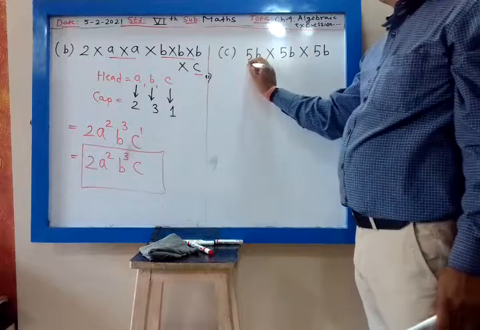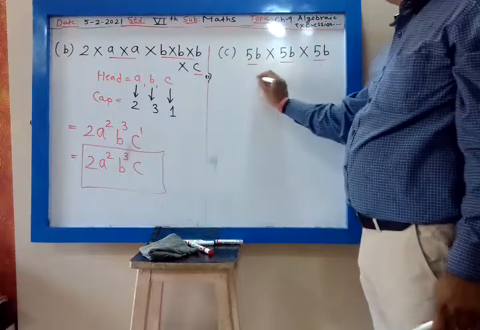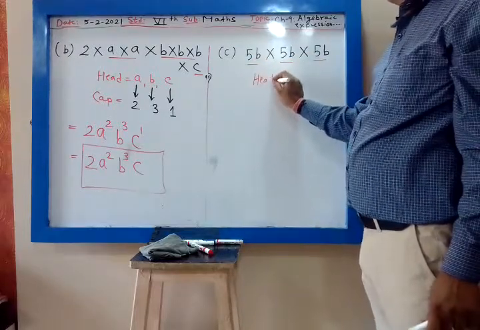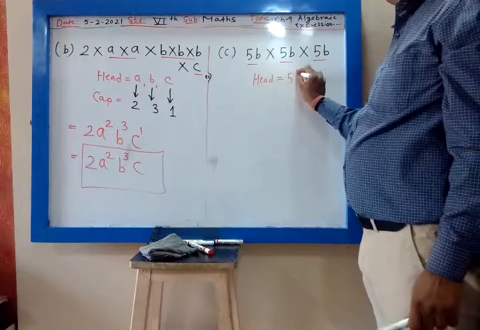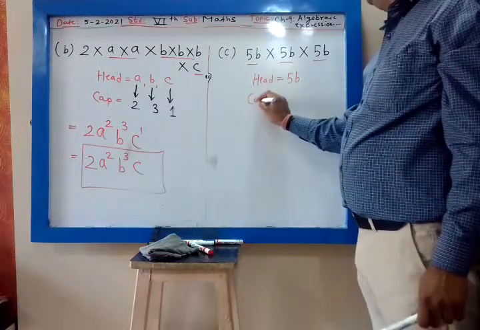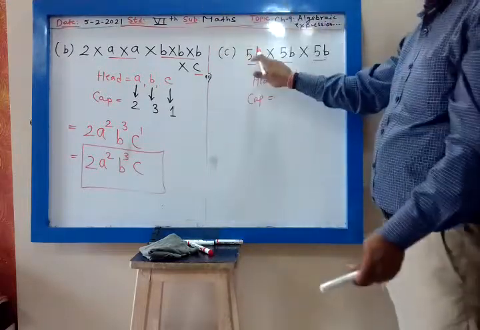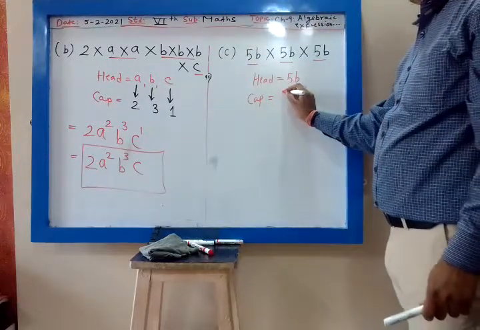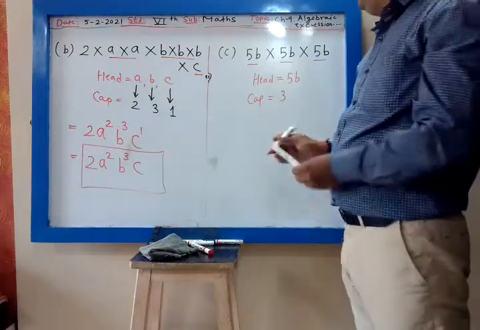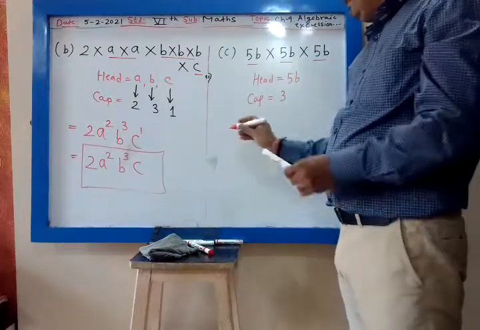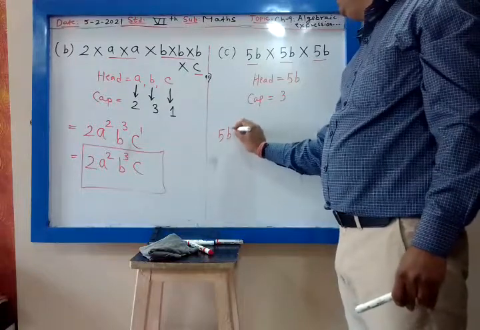So my head is 5b. Then what is my cap? 5b is multiplied how many times? 3 times. 1, 2, 3. Cap is 3.